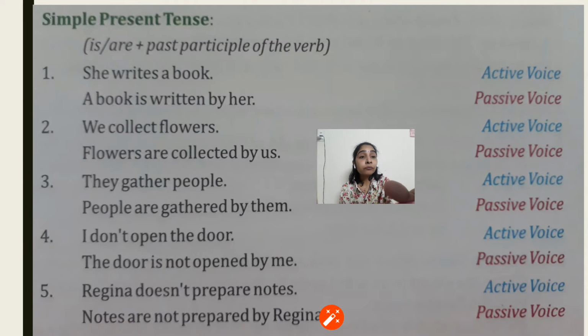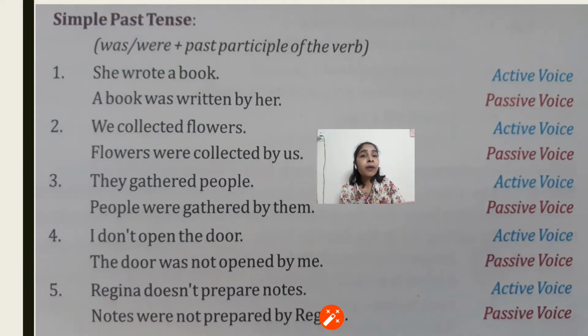Now next is the simple past tense. In simple past tense, in active voice we use the second form of the verb. Write, wrote, written, eat, ate, eaten. So ate is used, wrote is used, but in the case of passive, again only the third form of the verb is used, and the auxiliary verb is used as per the number of the subject. So was in the case of singular, and were in the case of plural.